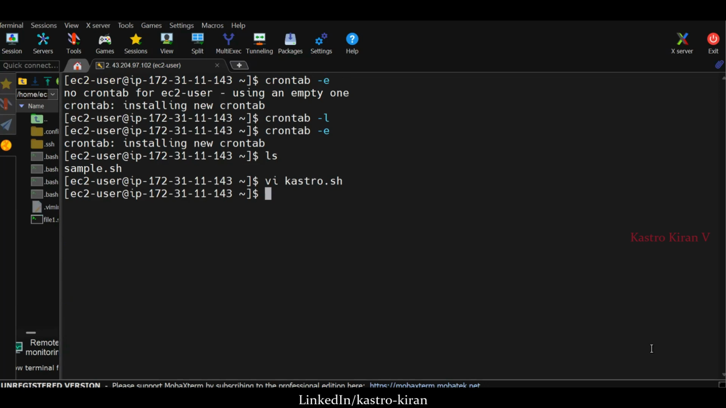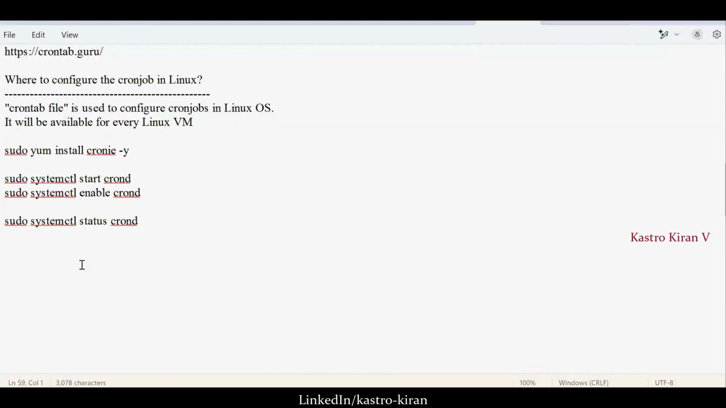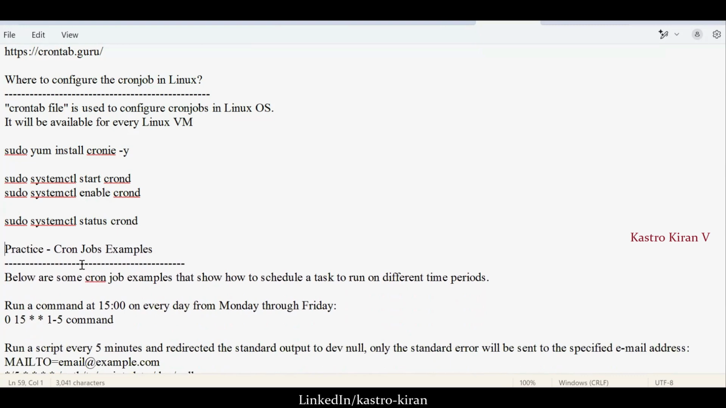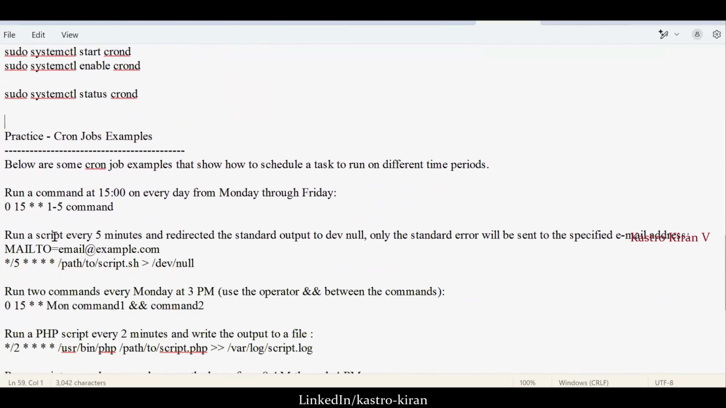Let it happen. Meanwhile, I would like to show you there are some scripts which I have already given in this document. Those scripts, you can use as assignments, or you can also use them as practice exercises. So try to execute these scripts and see.